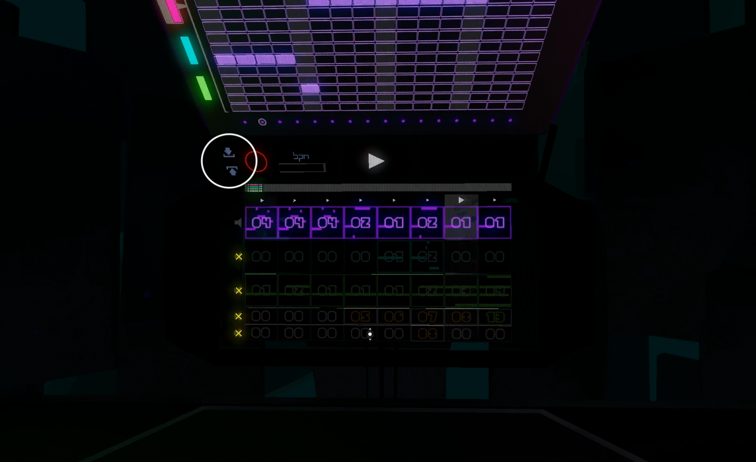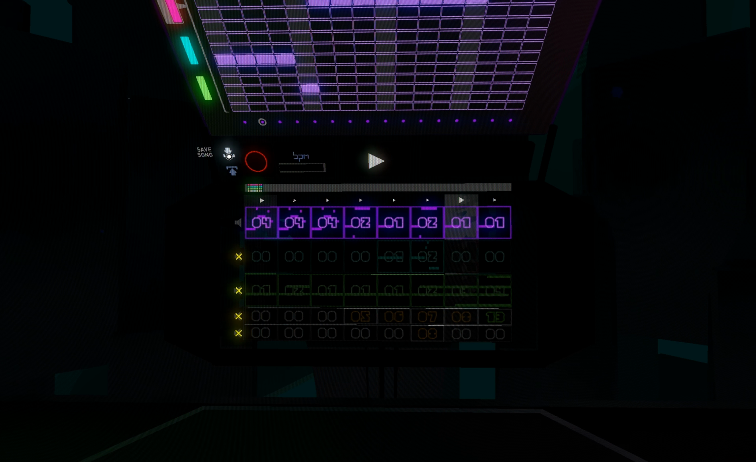And finally, over here we have the button that lets us save songs or load songs we've saved already. We'll tell you more about it in another video.